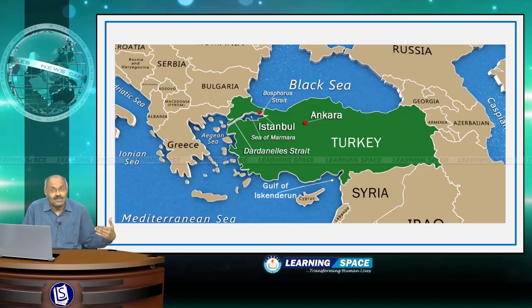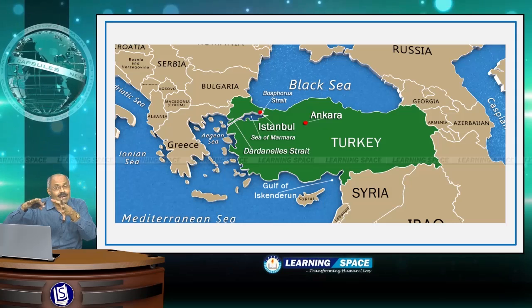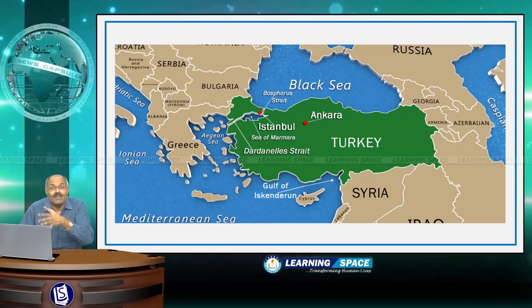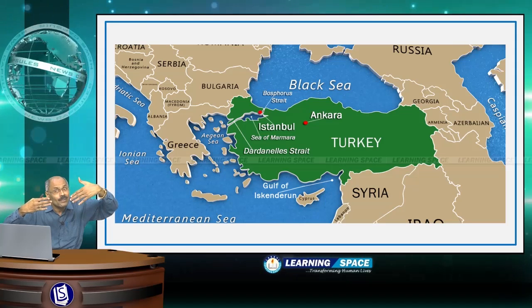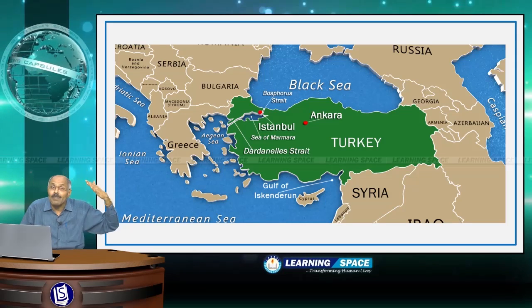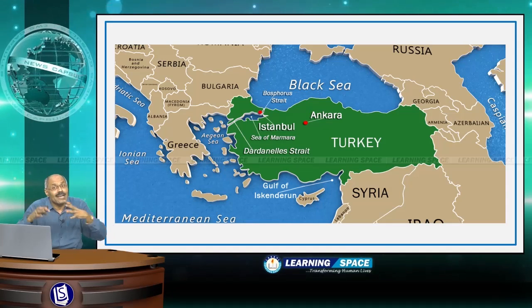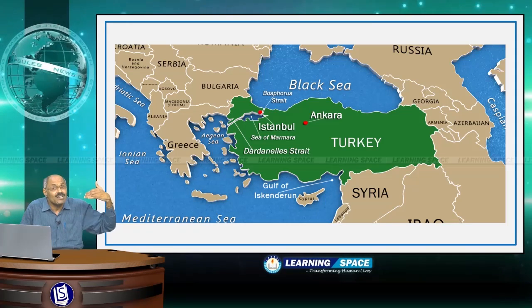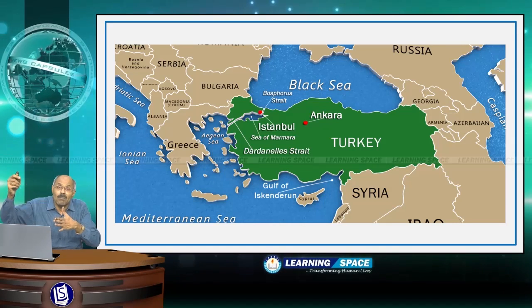And please look into the maps. This is the map of Turkey. Ankara is situated somewhere central to Turkey, not exactly central, but it is somewhat inside Turkey, whereas Istanbul is situated at the confluence of Asia and European zones. Geographically, Asia and Europe are separated with the Bosphorus Strait. Please look into the slide. Istanbul separates Asia and Europe, and Istanbul city itself is separated by Bosphorus Strait. And through Bosphorus Strait, ships will enter Black Sea.